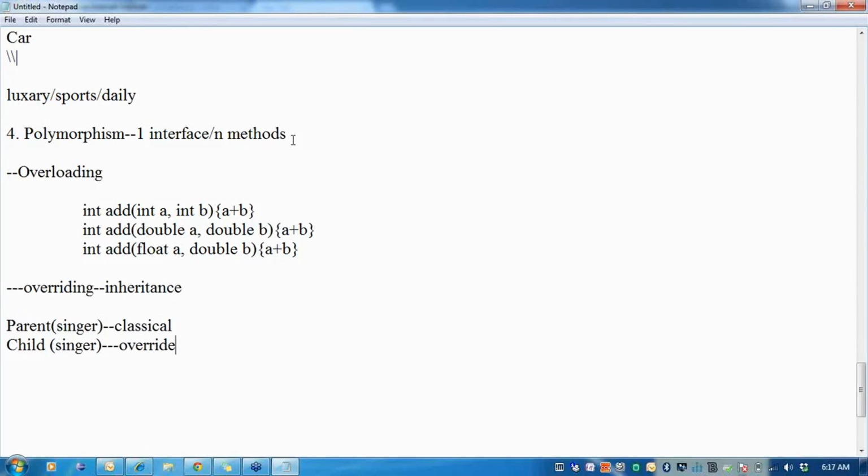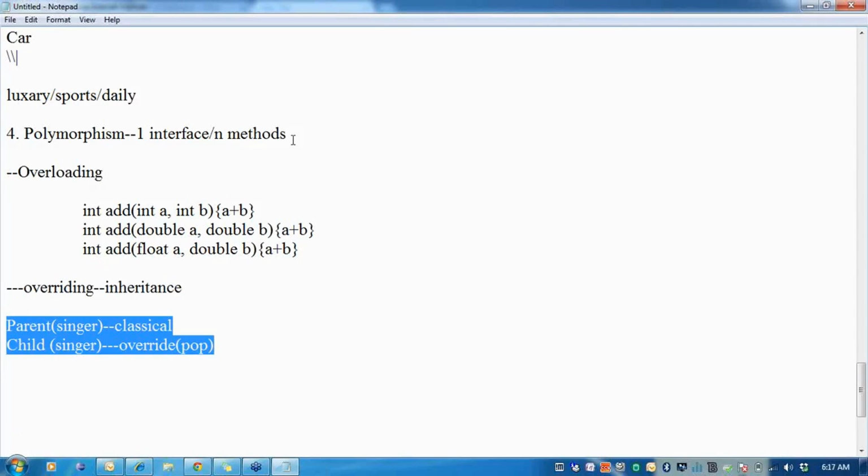But what the child can do is override that behavior, and sing, say, pop. So inheritance allows me to get that functionality from the parent, but overriding, which is also a type of polymorphism seen in inheritance, allows me to override that behavior.